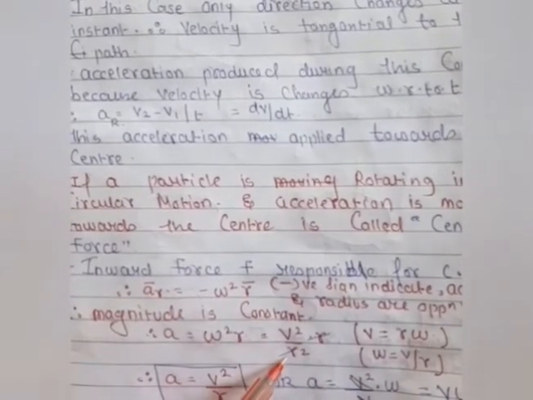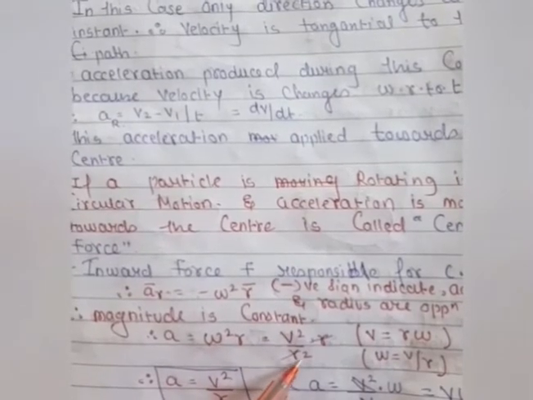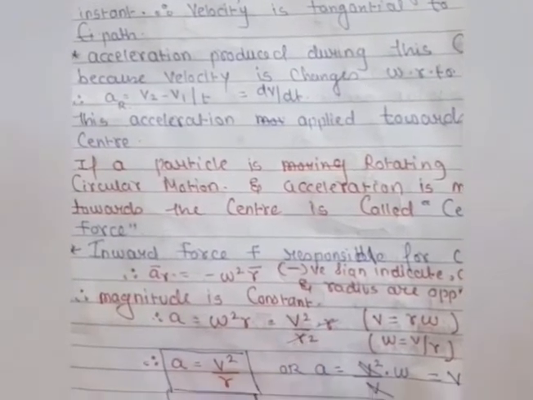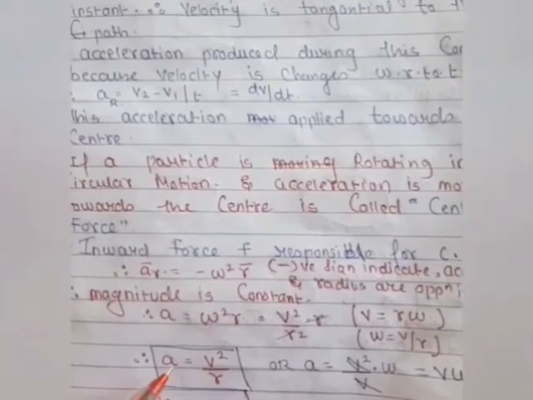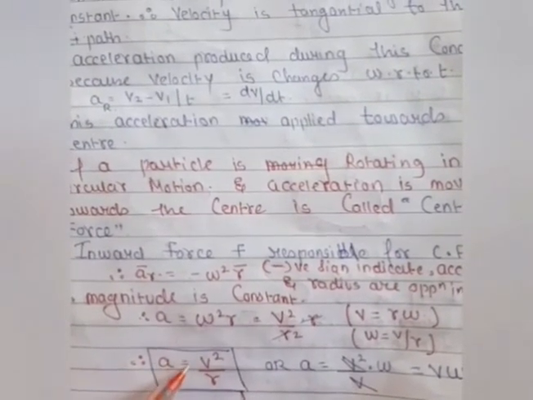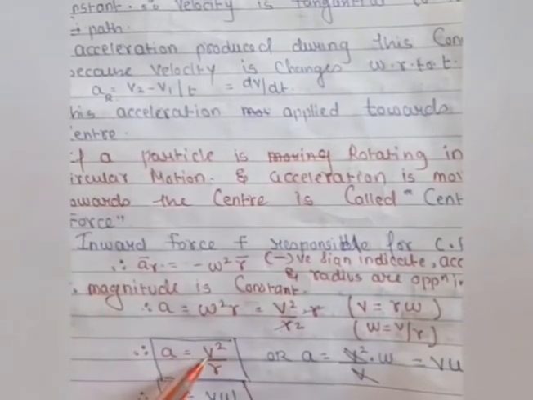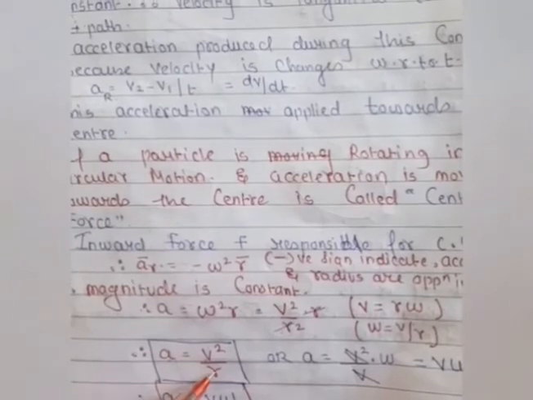So V by R, and here omega is equal to V square upon omega R, that is R square into R. So R gets cancelled out. So here we are getting, at this condition, acceleration is equal to V square by R. It means when the body is moving in uniform circular motion, its acceleration is equal to V square, that is velocity squared, divided by the distance R.